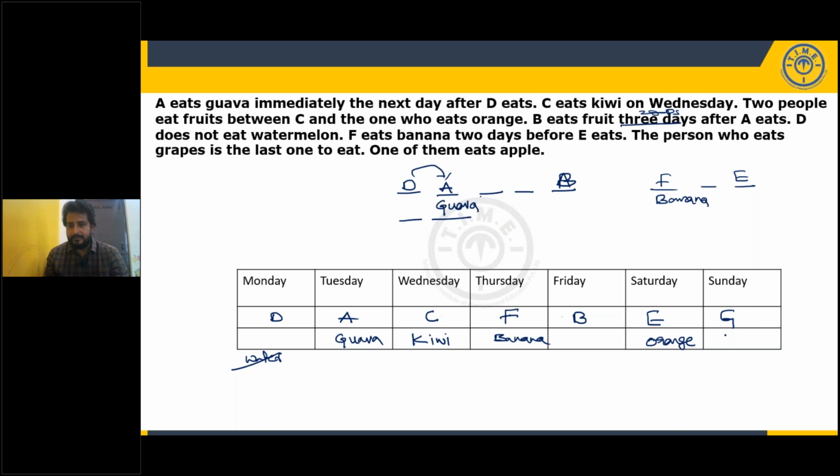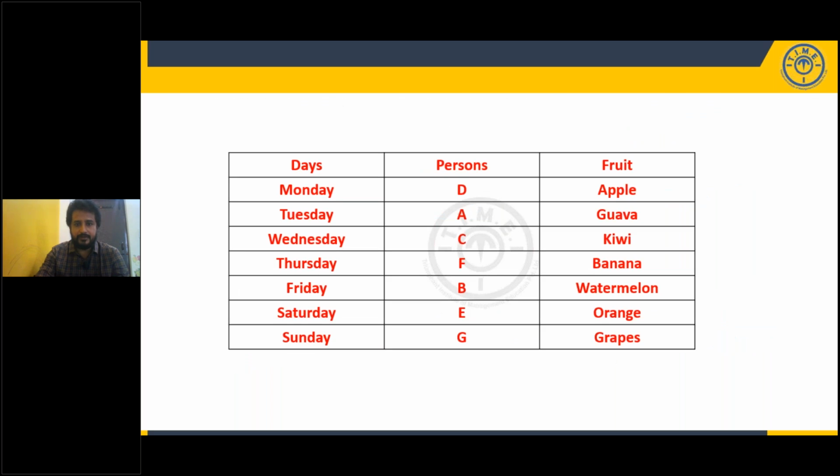Next, the person who eats grapes is the last one to eat. So last one is Sunday. So here is the grapes. And D is not watermelon, so B will be watermelon. One of them eats apple, so D eats apple. Very simple, right? Though they gave 3 variables, it is very simple. But you must know the technical terms. Now, let me give you the clear picture. You may note it down.